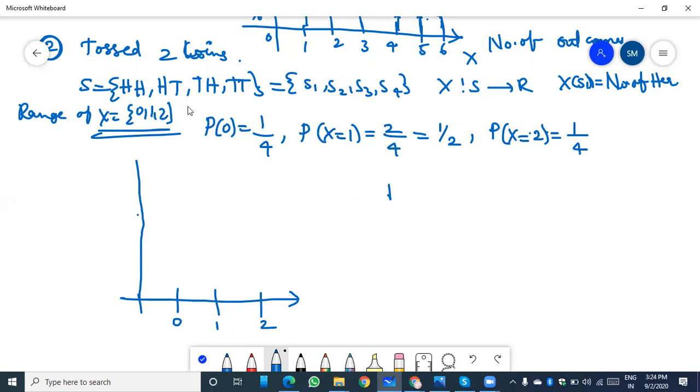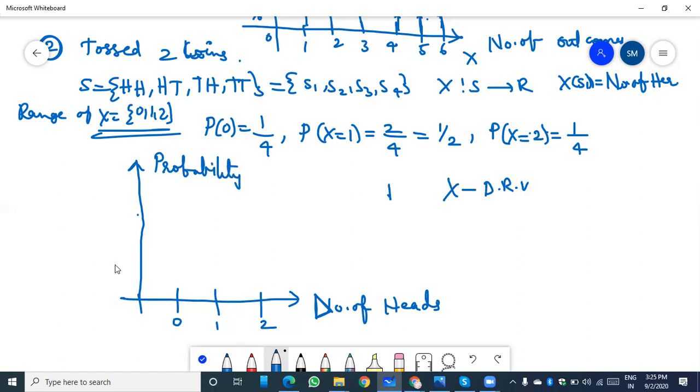Here x is the discrete random variable, the number of heads, and the y-axis is the probability, with marks at 1 by 4, 2 by 4, 3 by 4, and 4 by 4, which is 1.